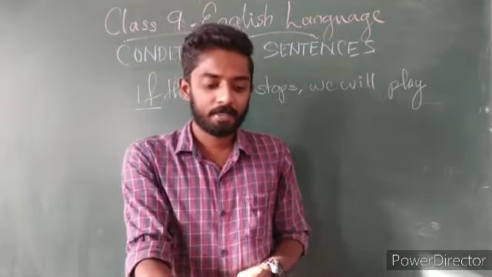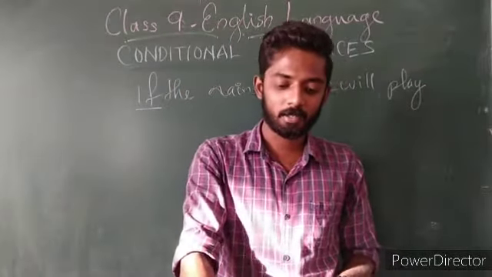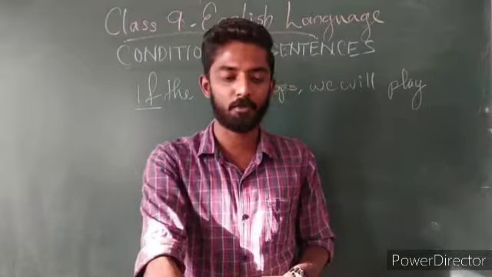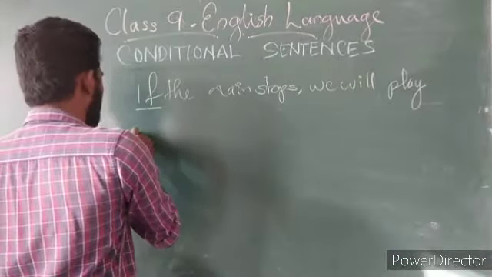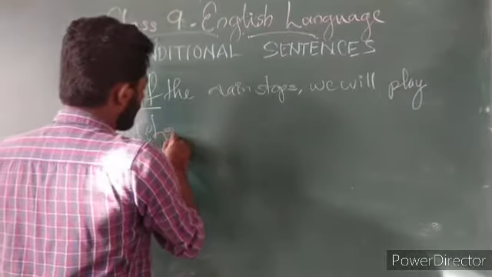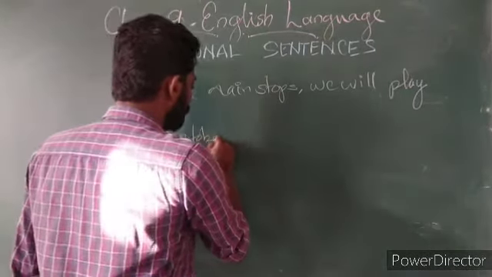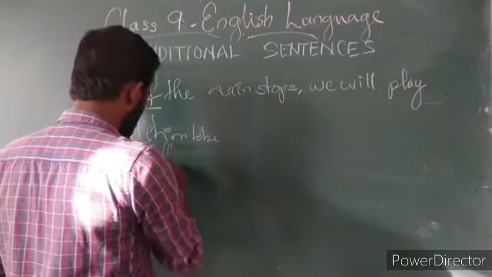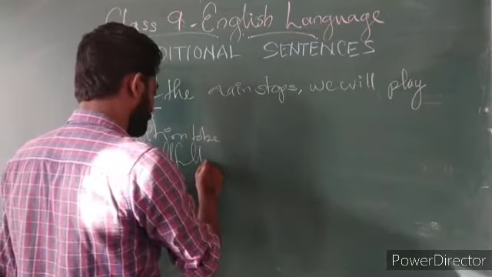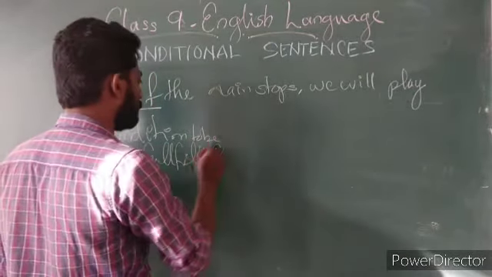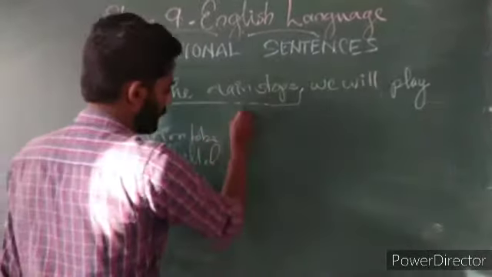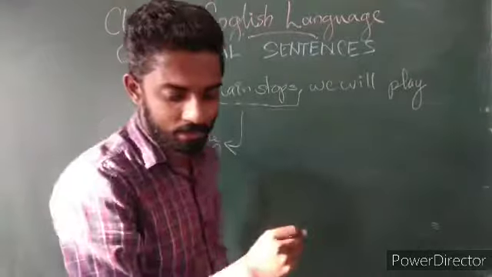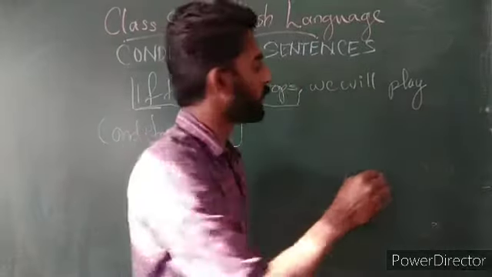So in conditional sentence type 1, there is a condition to be fulfilled, and there is a likely outcome.